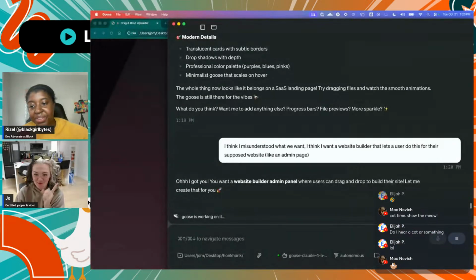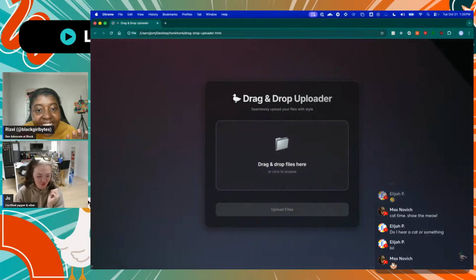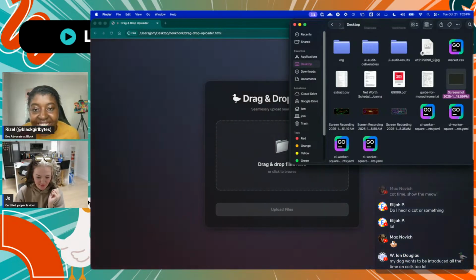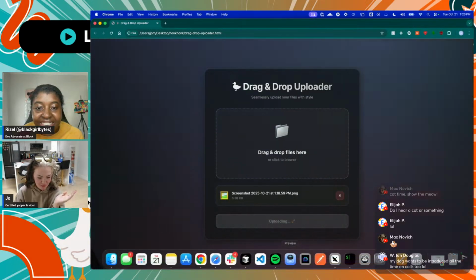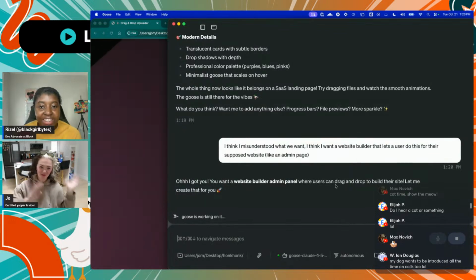Hey, I misunderstood the prompt. I thought it was just a drag and drop uploader, so I'm making it redo it, but that's okay. At least this part works. I don't know where it's actually going, but it's pretty and it works. But again, now I'm making it do the actual thing.